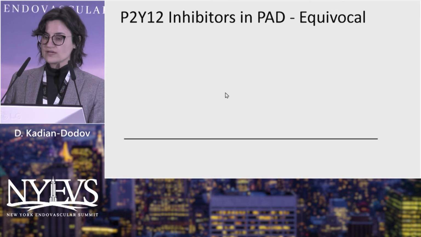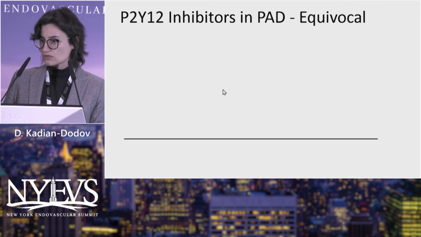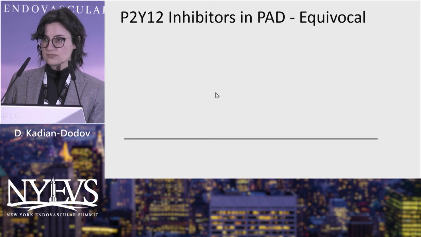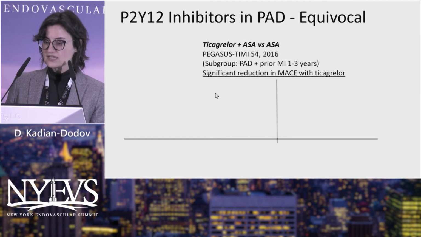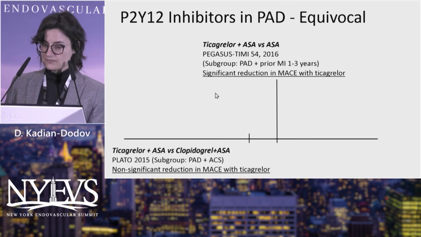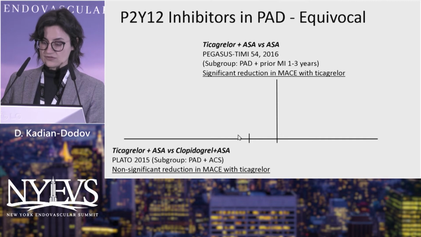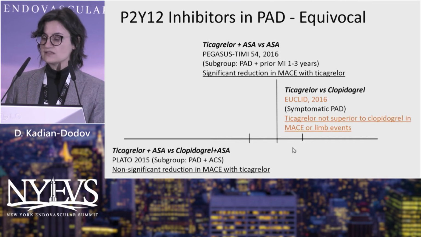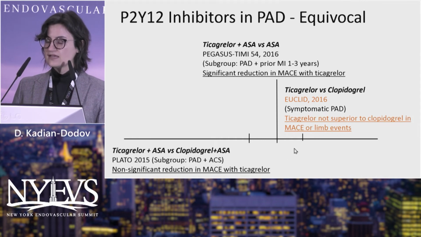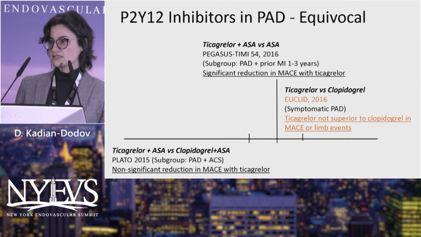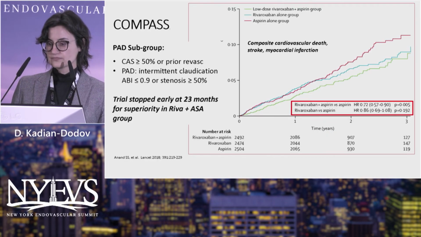Now, are P2Y12 inhibitors all equal? I mean, we have data from the coronary literature that perhaps ticagrelor is a better agent with a significant reduction in MACE events. And in PEGASUS, this was a non-significant reduction. Well, this was actually tested in the EUCLID trial in 2016. They compared ticagrelor versus clopidogrel in patients with symptomatic PAD, and ticagrelor was not superior. So use a P2Y12 inhibitor, and one is not necessarily better than the other.